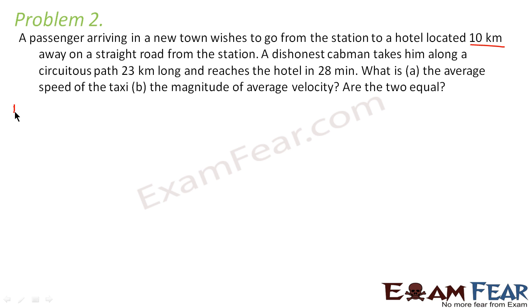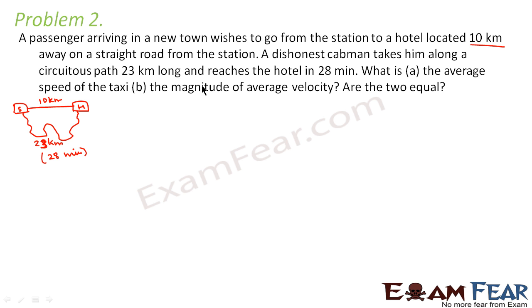So a passenger arrives at a new town. From the station, he wants to go to the hotel, which is located at a distance of 10 kilometers. A dishonest cabman takes him along a circuitous path 23 kilometers long and reaches the hotel in 28 minutes. So the cab driver takes him through some other path and makes him travel 23 kilometers, and it takes 28 minutes to reach by this path.